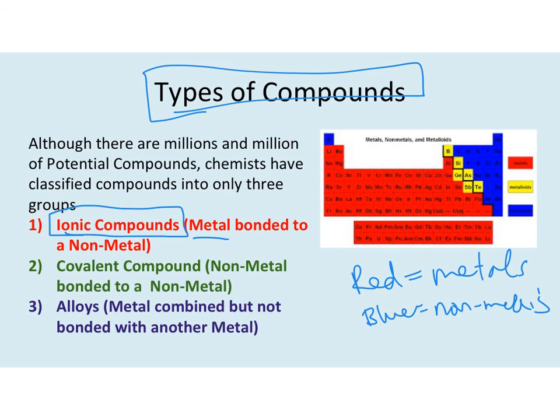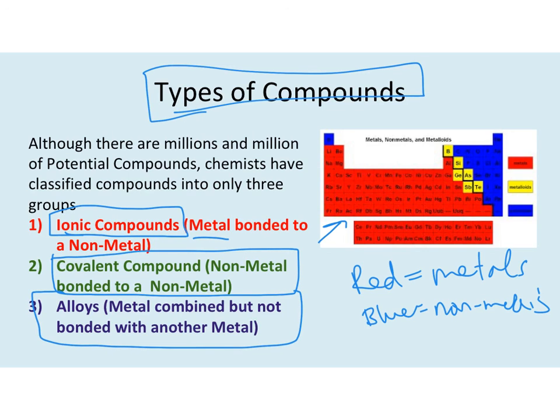Now, what if I just take 2 blues and I don't even use a red? Well, that's what we call a covalent compound. It's when you take 2 nonmetals and you combine them together, like water. And one that we don't really talk about in this course, but you can be familiar with, well, what if I just take 2 reds? Those are called alloys, or metal alloys. And they're really not a compound because they don't do the same things as the first 2. But you should know about them. We don't talk about them too much, but they're called metal alloys.